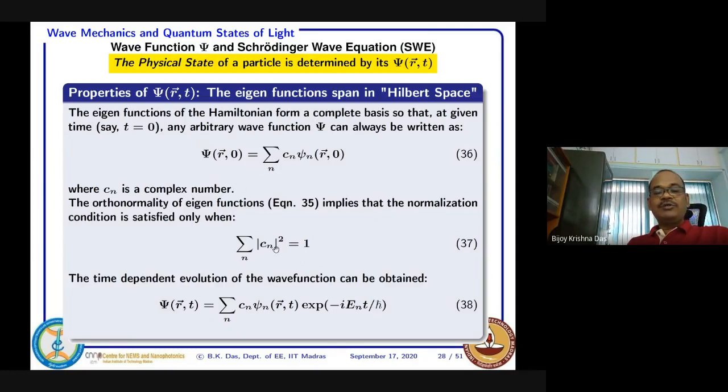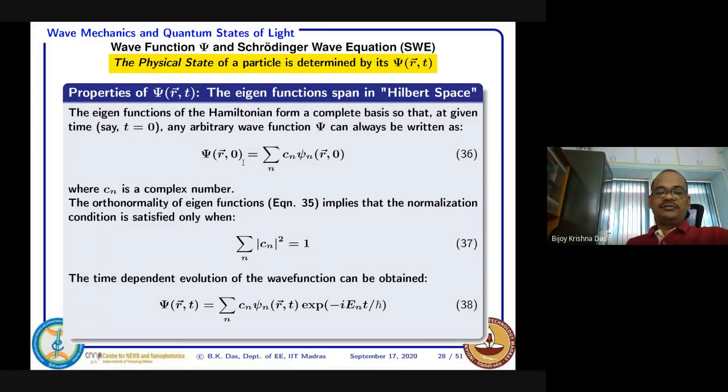So whenever you expand a wave function in this form, it has to be normalized. That normalization condition is the orthonormality condition we are expressing at a particular instant of time, t equal to 0. But suppose you want to know, okay, this is at time t equal to 0. What happens to this wave function as time goes on?